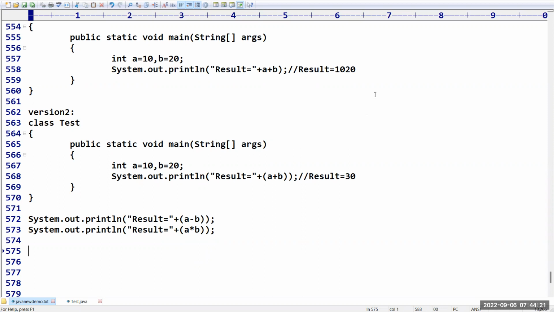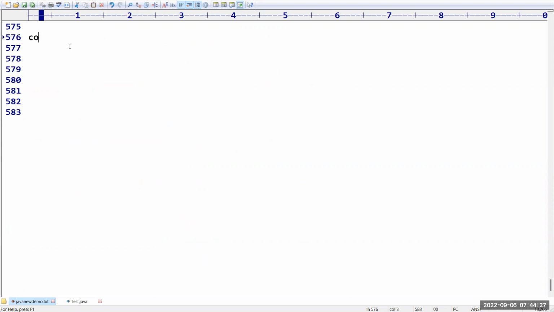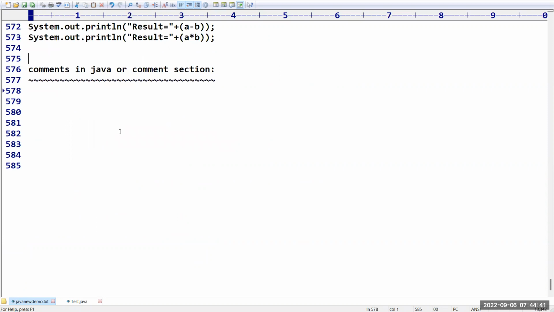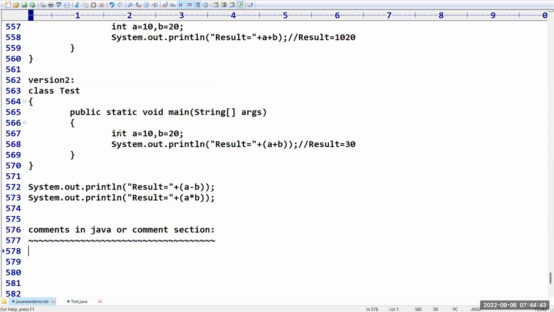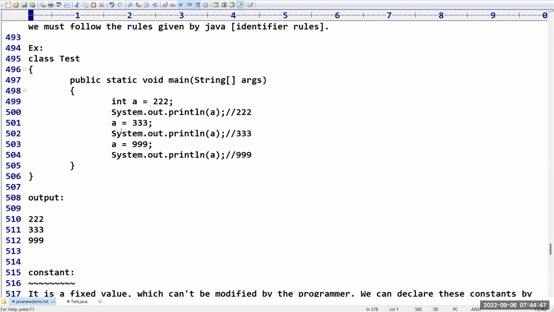Now coming to the next one. The next concept I'm going to take here is comments in Java. There is one special section I covered. Do you remember while explaining the Java program format, how many sections are there? We have almost 5 sections.